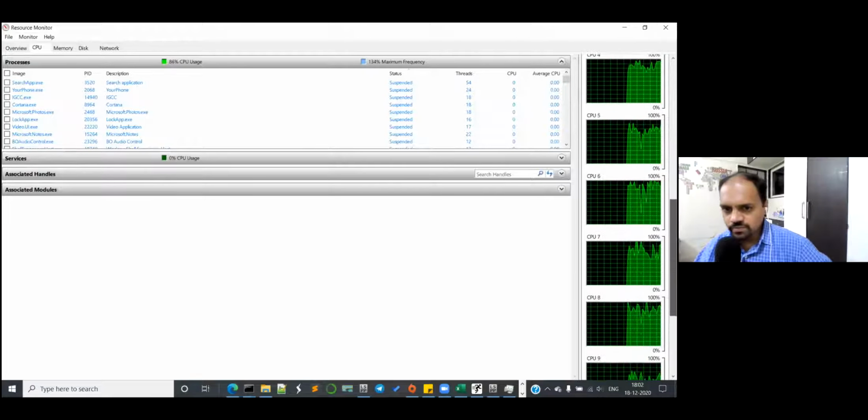So these are the CPUs, this is the CPU utilization for all 12 cores. This will come down a little bit, that's what I am expecting, but it's okay. It is still utilizing not all the resource from one CPU, but a little bit of a cut down. That's what is happening. 60%, 70% usage.